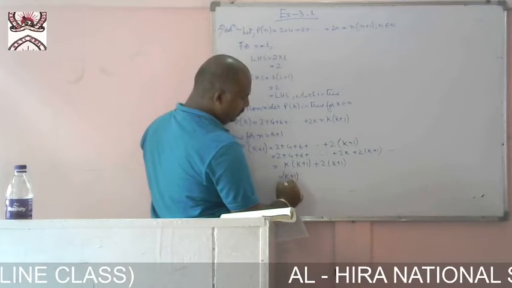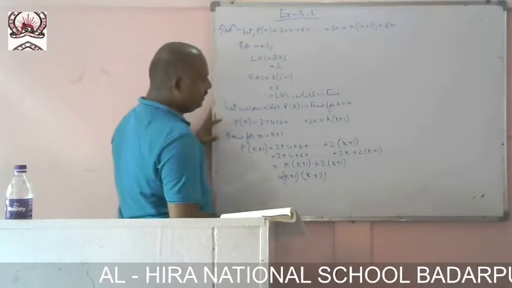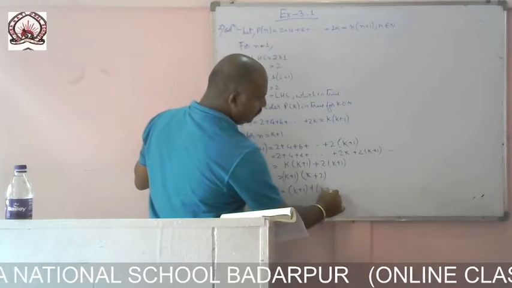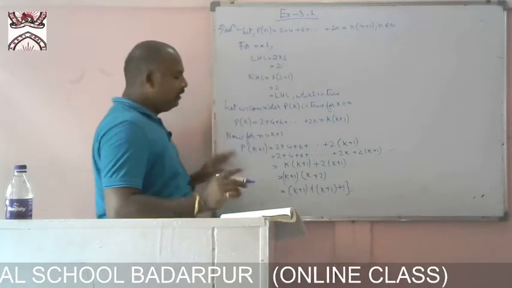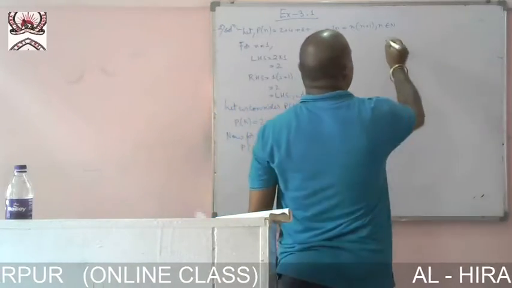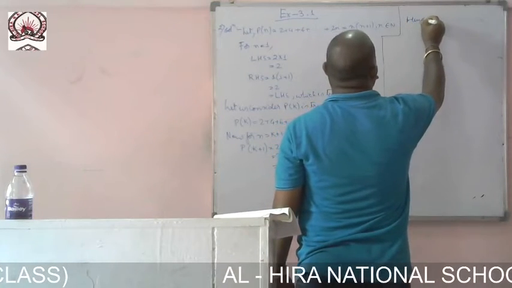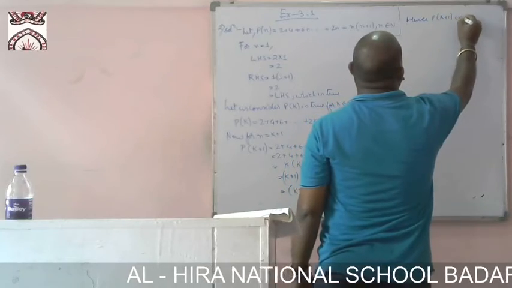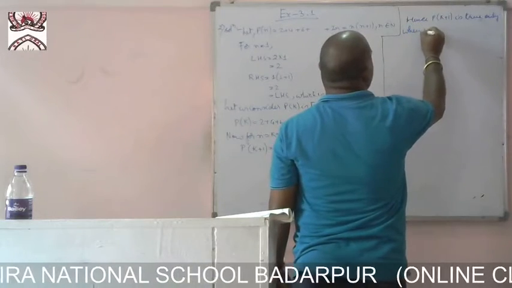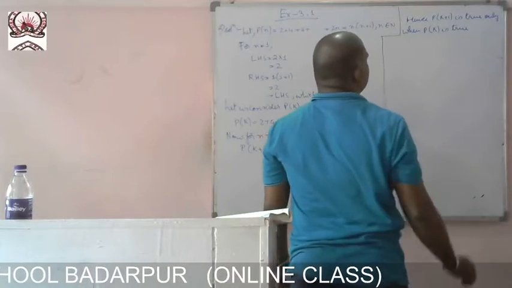Now k plus 1 is common. What is left here? k. What is left here? 2. So we can write this is nothing but k plus 1 into k plus 1 plus 1. Okay. This is nothing but n into n plus 1 formation. Hence P of k plus 1 is true only when P of k is true.